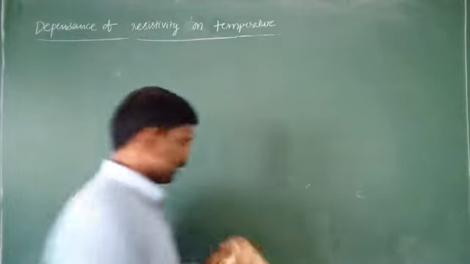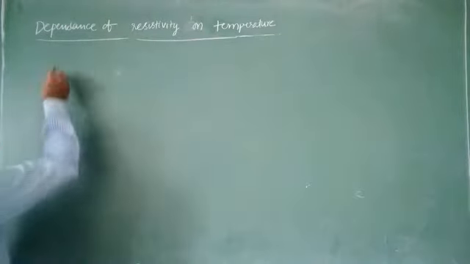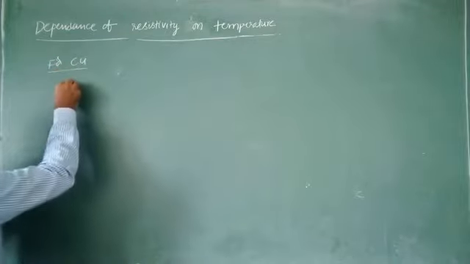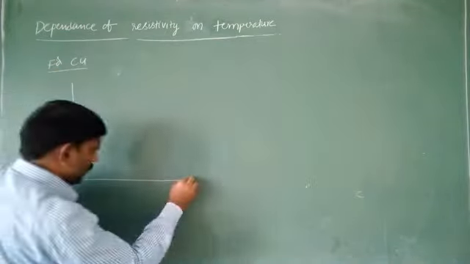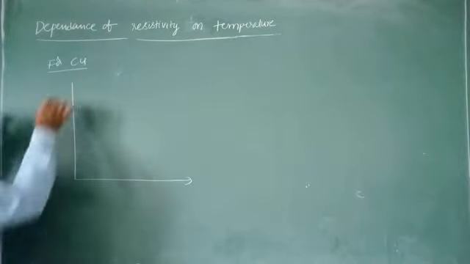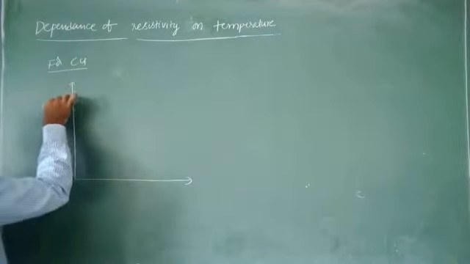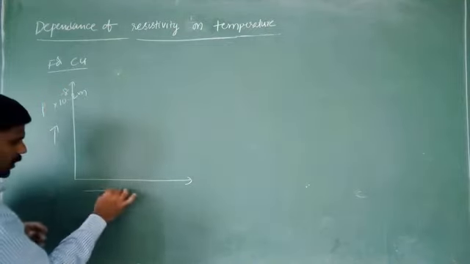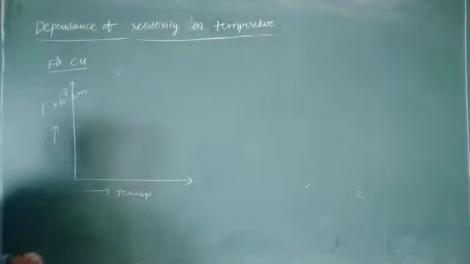We represent that with a graph. For copper, resistivity is taken on the y-axis, in the order of 10 to the power minus 8 ohm meter, and temperature is taken on the x-axis.